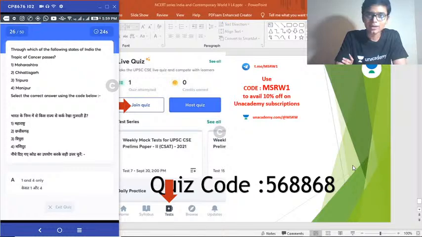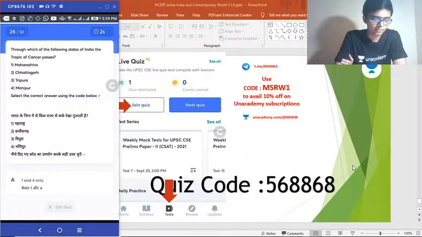So you can make a list of all these, okay? Tropic of Cancer, Tropic of Capricorn, Equator. These are very important international lines. So you have to study which states these lines pass through, and also which countries these lines pass through. That will help you for your UPSC exam.